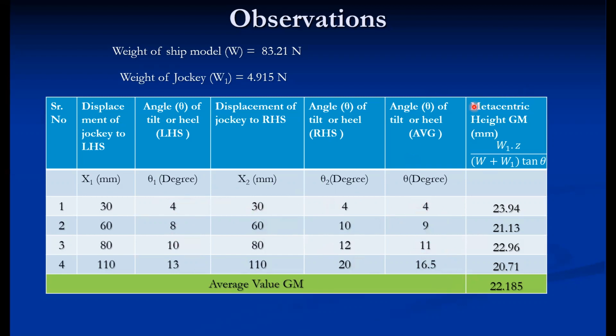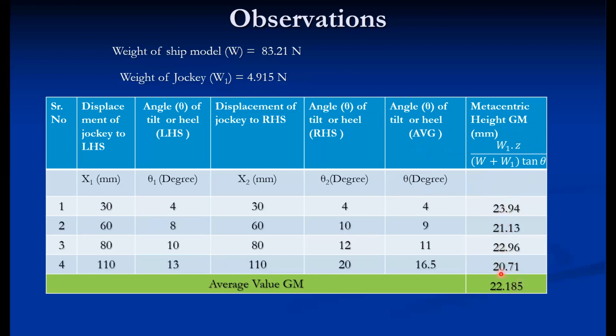Now, as per the expression for metacentric height, it is given by W1 Z upon W plus W1, into tan theta. W1 is already known to us, that is the weight of the jockey. W is the weight of the empty ship, plus W1, the weight of the jockey we add here. And tan theta, we can take tan of this angle theta. All the quantities are known to us, so we can calculate the metacentric height in mm. More or less the metacentric height is the same.